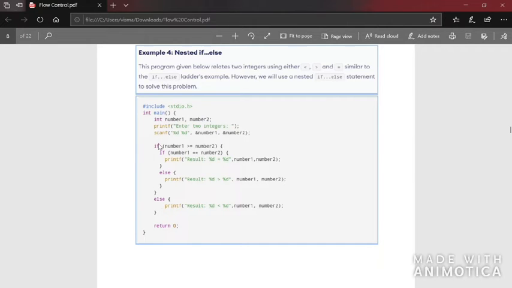Now since the first if, this statement was true, the first condition itself was true, this one's else part won't be executed. Now here also, if this condition is true, this if's else part won't be executed.